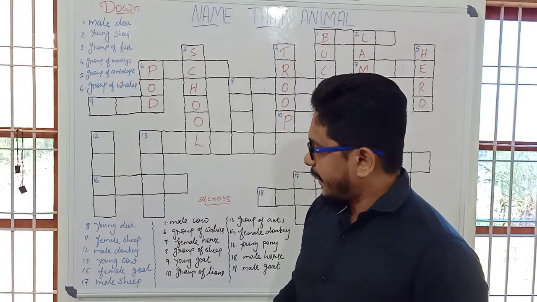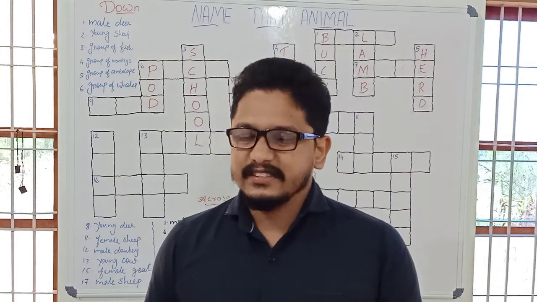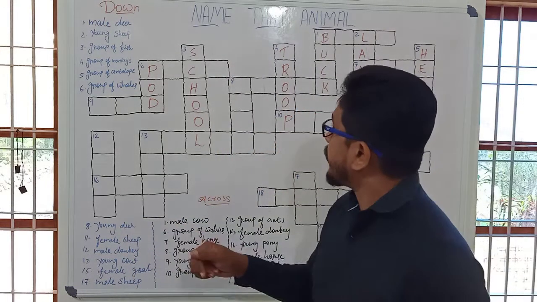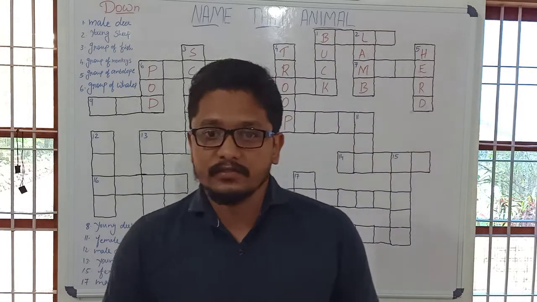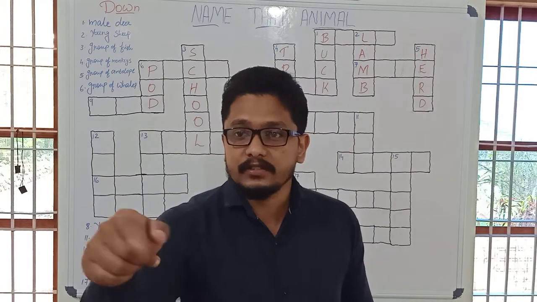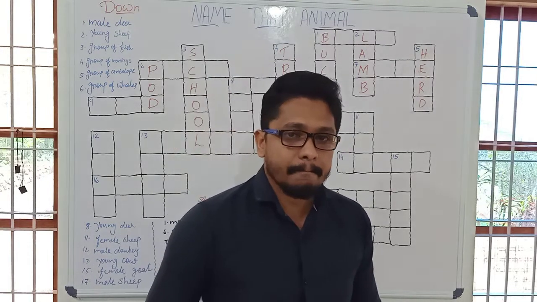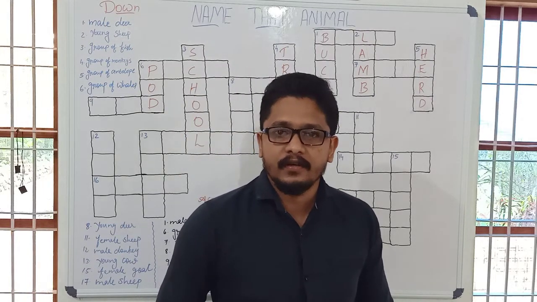Now let's come to the eighth one. What is the word used for young deer? It's the eighth one. 1, 2, 3, 4. It carries 4 letters. Can anyone say the answer?